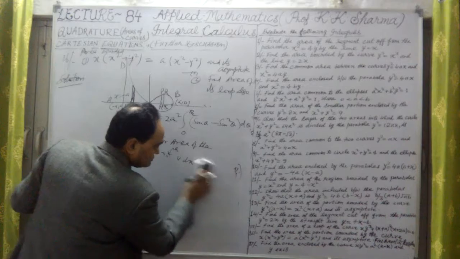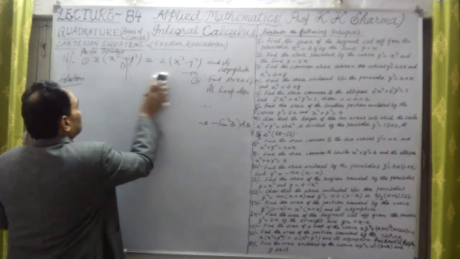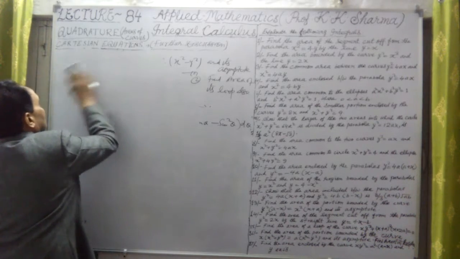Now let me talk about the 17th question. What does question 17 say?